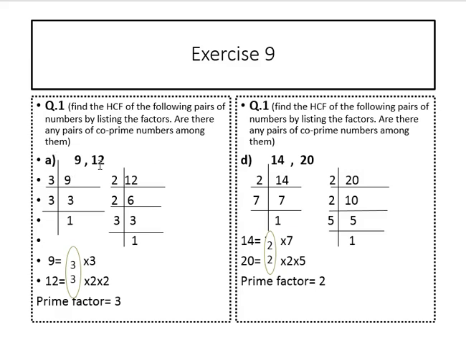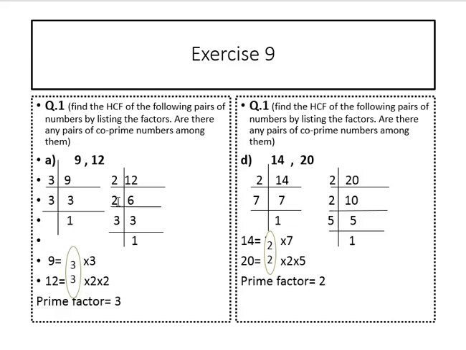Part A, 9 and 12. 9 divided by 3. 3 3s are 9. 3 1s are 3. Factors of 9. 3 multiplied by 3. 12. 2 6s are 12. 2 3s are 6. 3 1s are 3. Factors of 12.